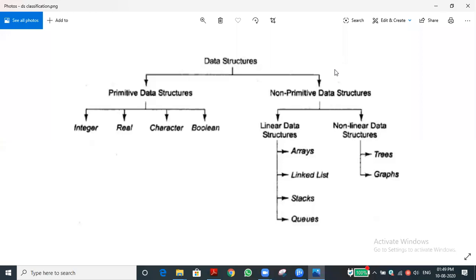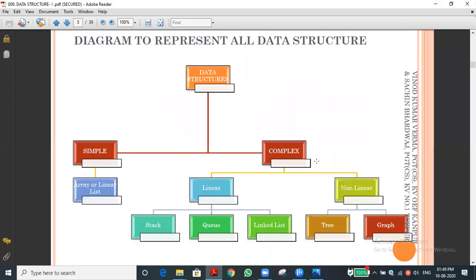Sir, in the previous flowchart, arrays and linear list were stored in one compound. It is the same concept only, similar one only. Linear list means, there it is stored in compound, here it is stored in simple. Array is a similar type of concept, similar type of data, that is what comes in the array. Have you understood? Yes, sir. Understood.